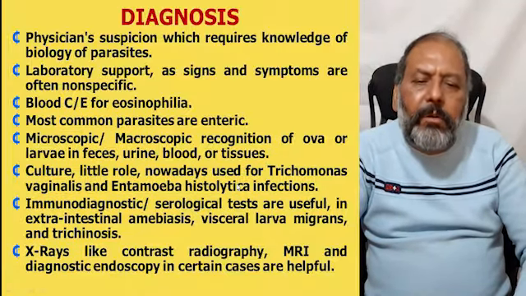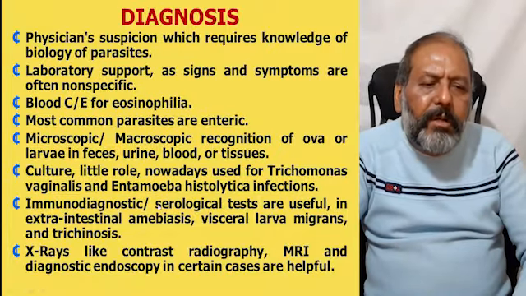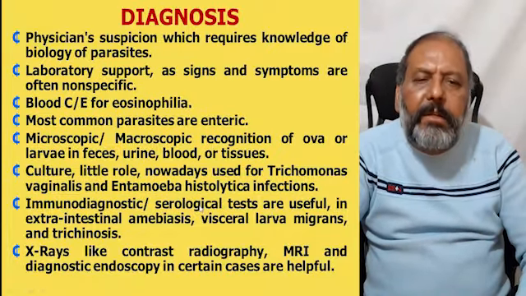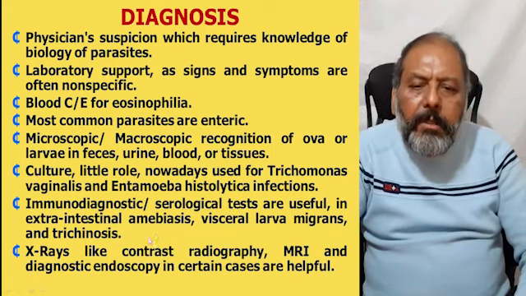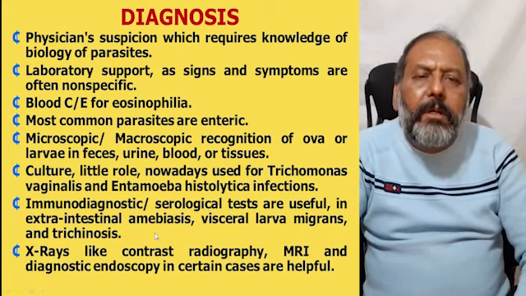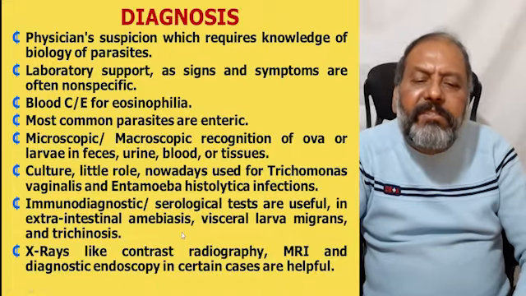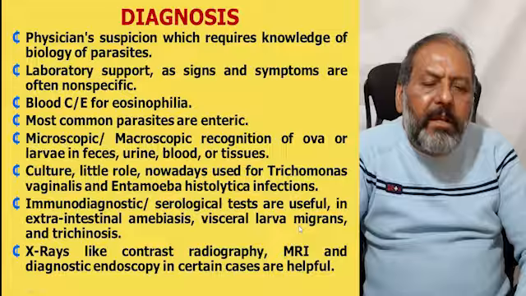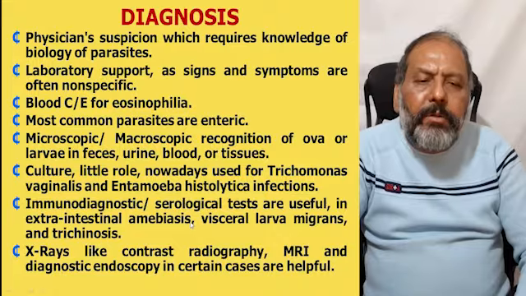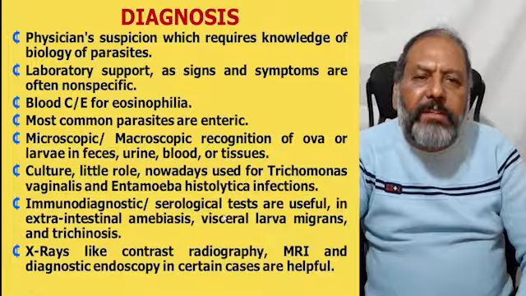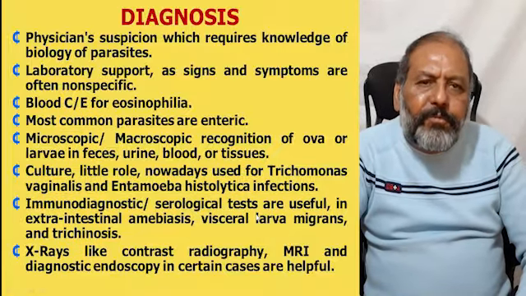Culture has little role, but nowadays this culture technique is being used for Trichomonas vaginalis and Entamoeba histolytica infections. Immunodiagnostic or serological tests are useful in extraintestinal amoebiasis, visceral larva migrans, and trichinosis, meaning infections which are somewhere else and detected from the blood.